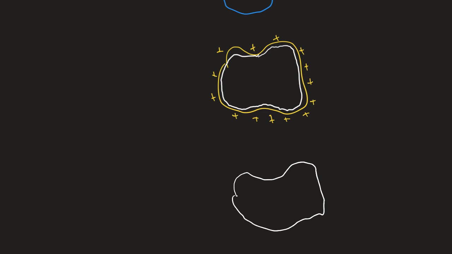If there is an electrical field, the electrical field should be perpendicular to the surface, going like this, or if you want, going like this, because the positive charge is here, very, very near. So if there is an electrical field, it should be going like this.